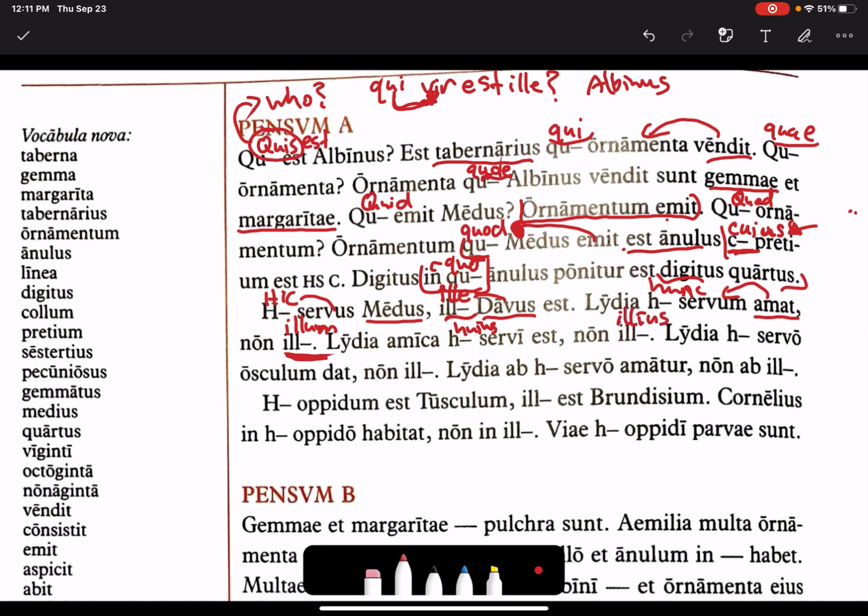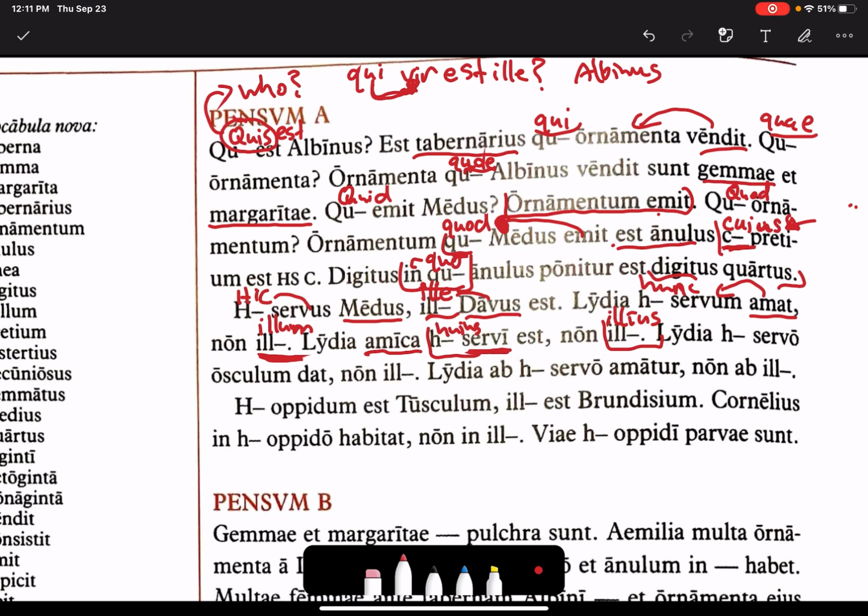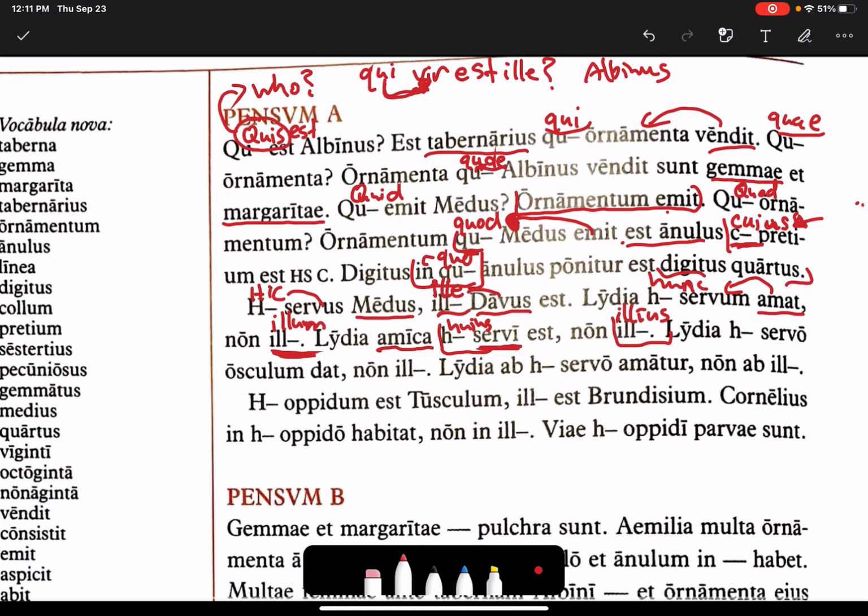So this is genitive, and this is telling us that it's genitive, because Lydia is the girlfriend, the amica, of this servant, not of that servant. Of huius servi, non illius. Lydia huic servo osculum dat, non illi.